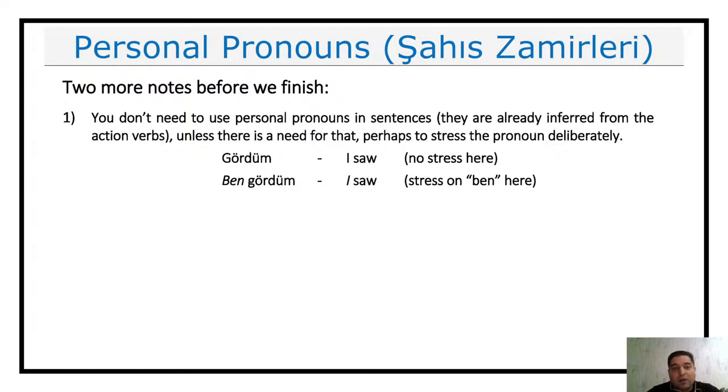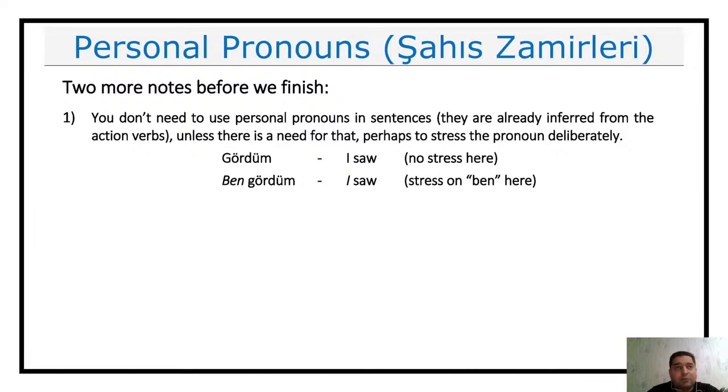And of course, you have to specify ben gördüm. You cannot say just gördüm, because gördüm is about the action. But ben gördüm is really expressing that it was me who saw. So unless you want to specify who had this action, who acted here, you can always drop it.